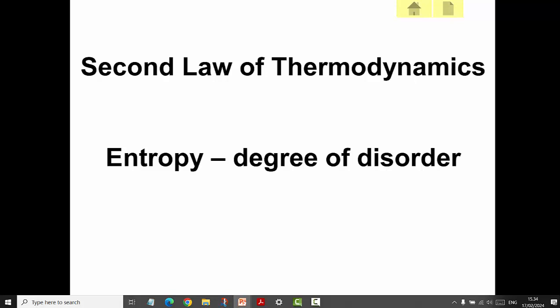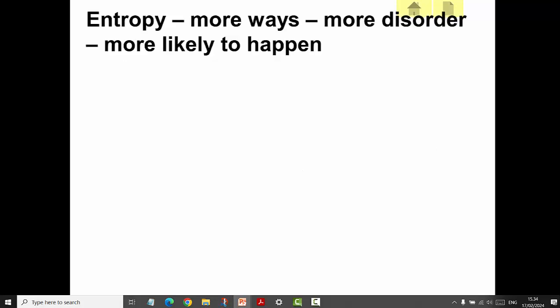We're going to look at the second law of thermodynamics in terms of entropy. The entropy is the degree of disorder. What entropy is about is the number of ways that things can happen. So the more ways you have, the more disorder and the more likely it is to happen.